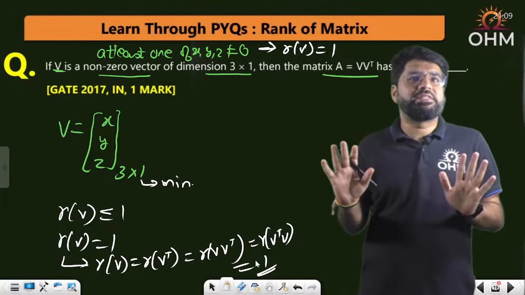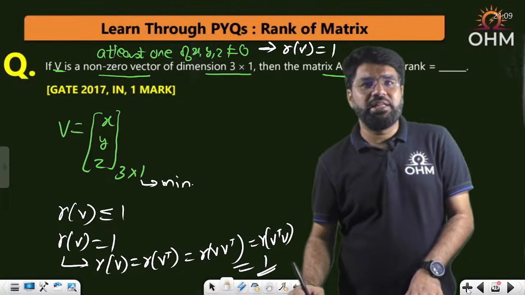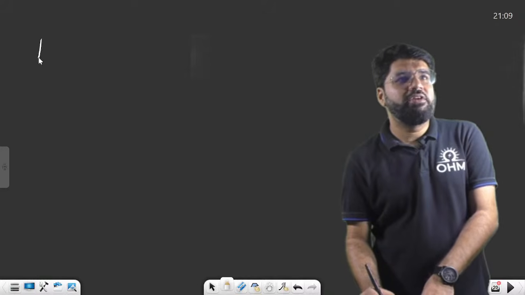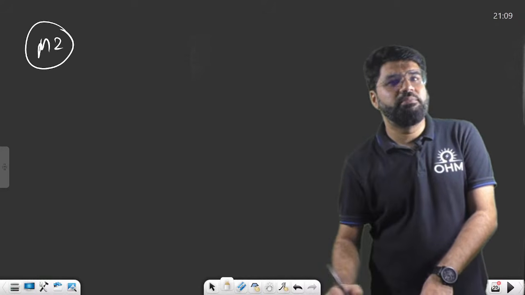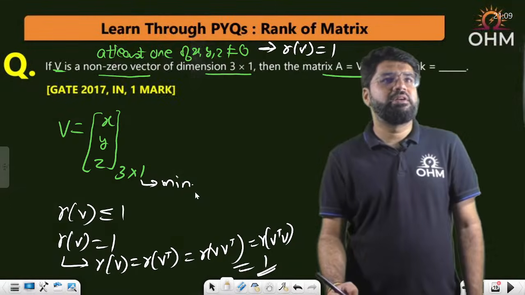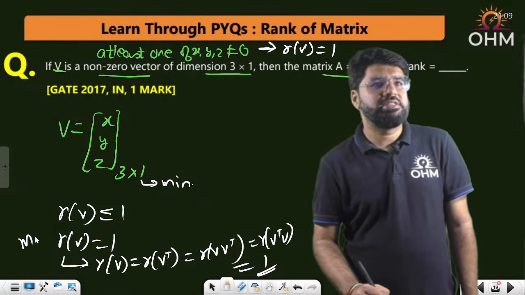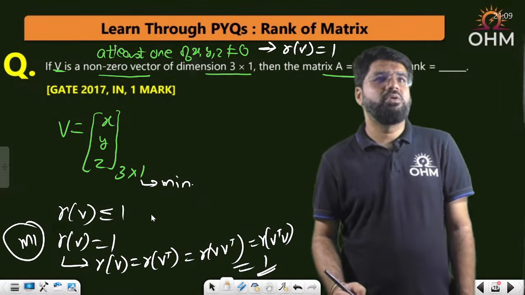Then also you will understand. You multiply VV transpose. I'll just show you a rough calculation here. If you multiply VV transpose, let's say this is method number 2, and I will call this simply method number 1.